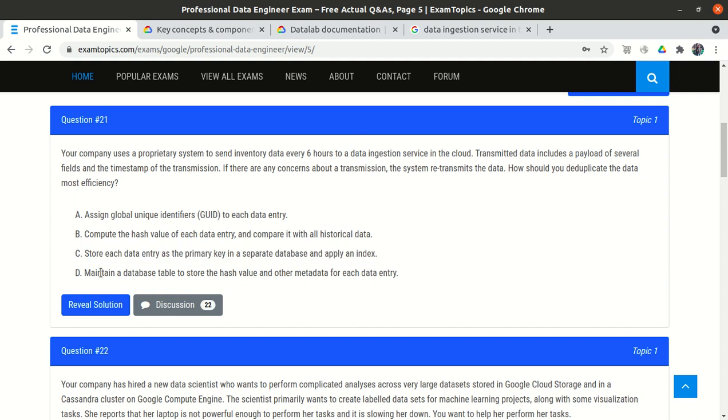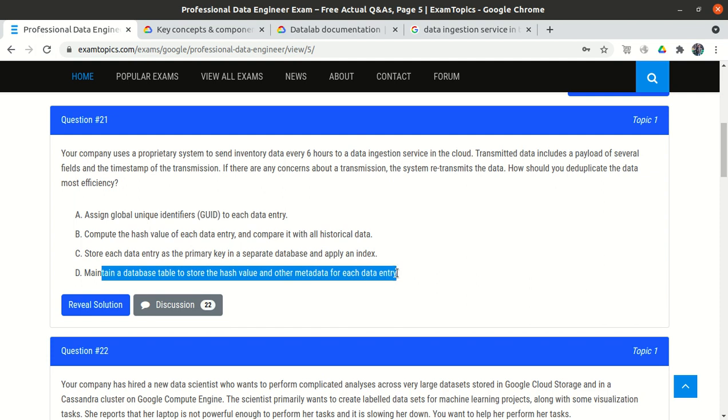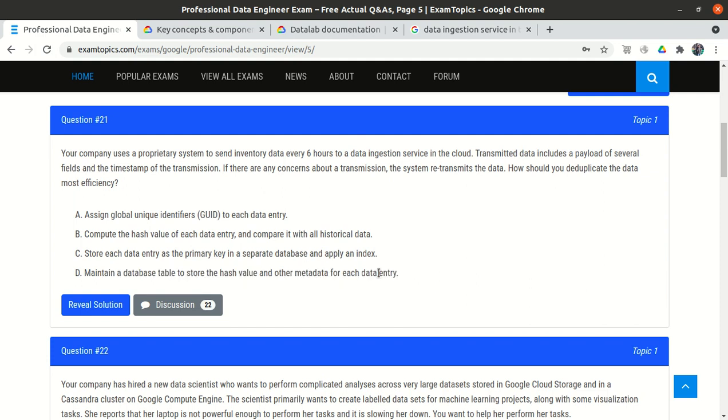The third option is: maintain a database table to store the hash value and other metadata for each data entry. So in the destination table, because our data is coming from one source and it is passing through the ingestion service and it is storing into the cloud, whatever we have in the database, we will maintain a database table to store the hash value.